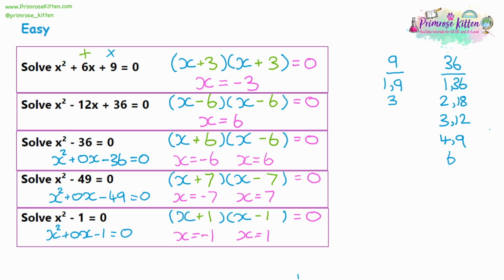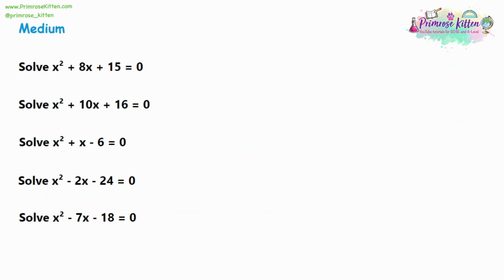And so when you're solving quadratic equations, you are always going to have two answers. And looking at question 1 and 2, I guess they do have two answers in a way. It's just for question 1, both answers are negative 3. And for question 2, both answers are positive 6. So you can get one answer if you have the same number in both brackets, but usually you'll be getting two answers. And it is actually possible to get 0 answers, but that's something we'll cover in a later video when we look at the graphs. So let's do some practical questions.